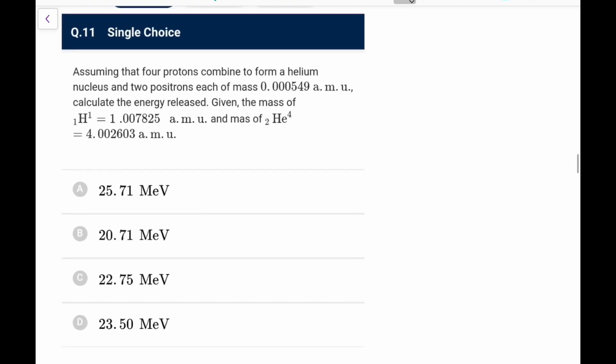Assuming that 4 protons combine to form a helium nucleus and 2 positrons each of mass, calculate the energy release. The mass of this is given, okay. 4 protons combine to form a helium and 2 positrons. So 4 protons, that means 4 times 1H1 gives you 4 helium plus 2 positrons, let's say 2 positrons you are getting. So what you have to find is the energy release.